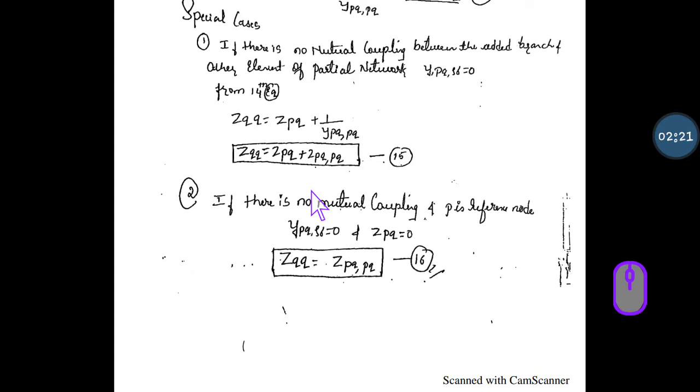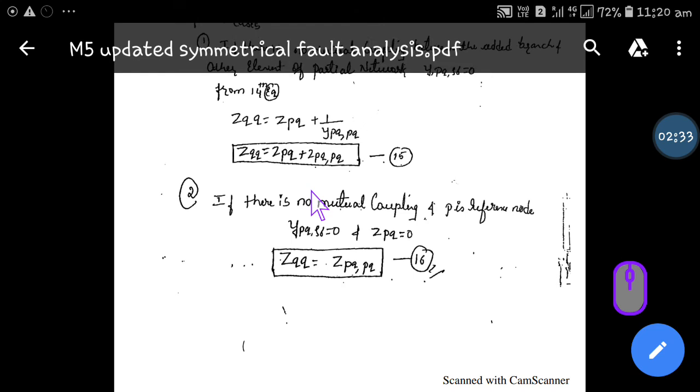So if they ask derivation for addition of branch in the building algorithm, start with what I have shown, the type 1, type 2 modification, and along with that continue with this derivation with mutual coupling, that is Z of qi, Z of qq. Even though it is lengthy, you have to write it, no way. You have to practice it like that. Already I sent videos on this addition of branch, addition of link with mutual coupling and how to apply cases. This is for addition of branch.